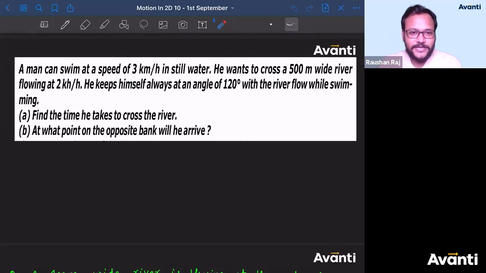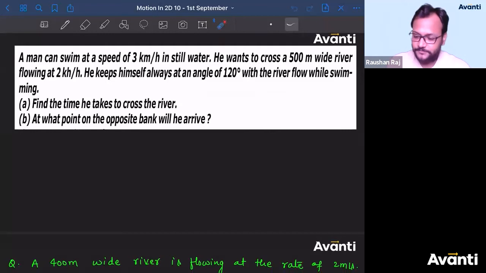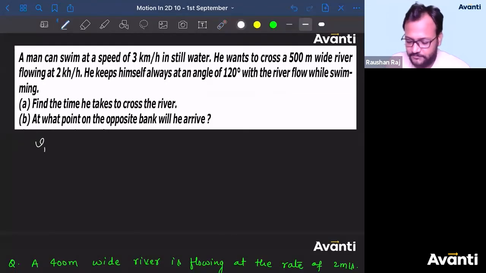So Vishwa has answered, Tanmay has answered, so few of you have already attempted this. Solve करते हैं, right? A man can swim at a speed of 3 km per hour in still water. What is this 3 km per hour, guys? See, here we have to replace boat with the swimmer or the man. So I'll write VMR, because boat नहीं है ना, तो VBR की जगह VMR लिखते हैं.